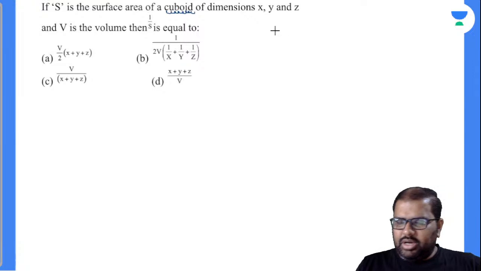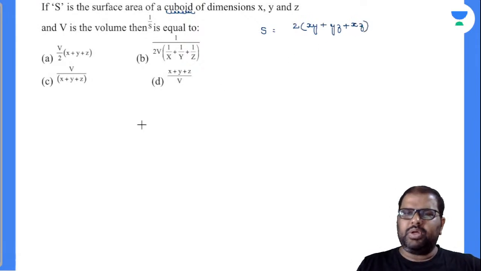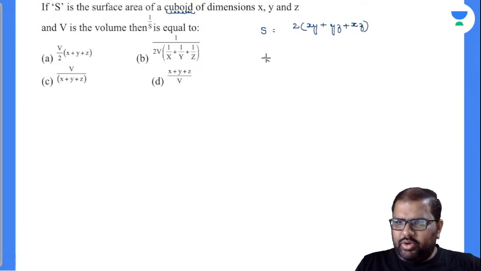Chalo. First of all, I'll write down the total surface area of the cuboid. The x, y, z are the dimensions, it seems. 2 into xy plus yz plus xz. Am I right or wrong? Yes, this will be the thing there. What will be the volume there? Volume is nothing but equal to xyz, and you are asked to find out 1 by S, it seems.